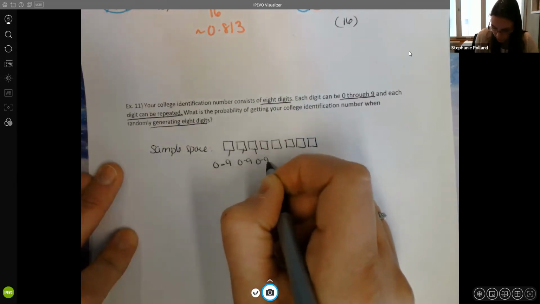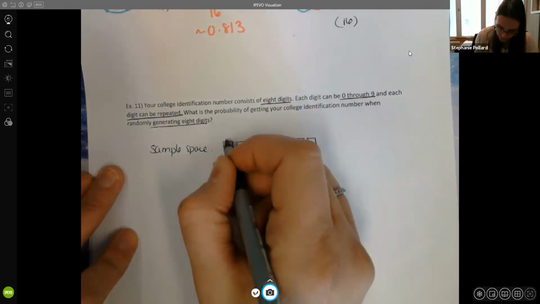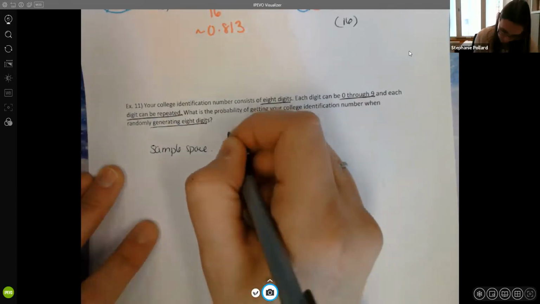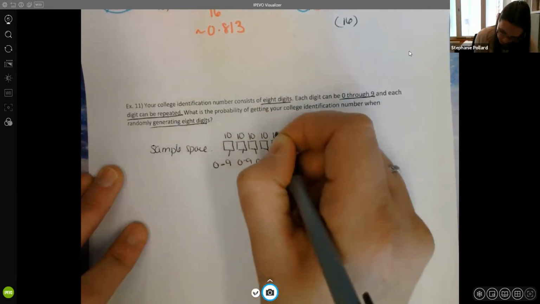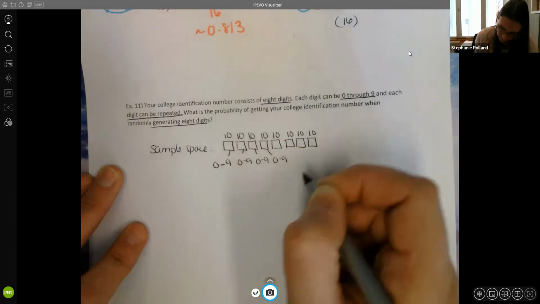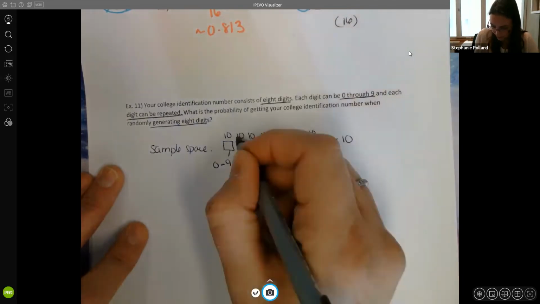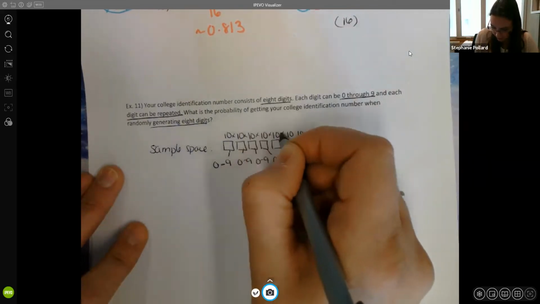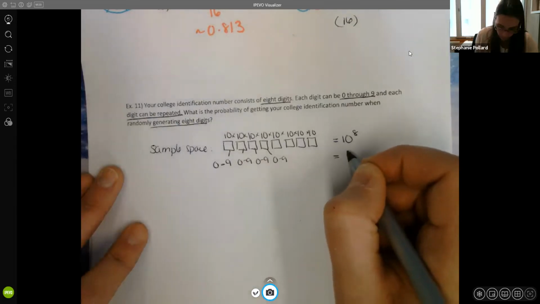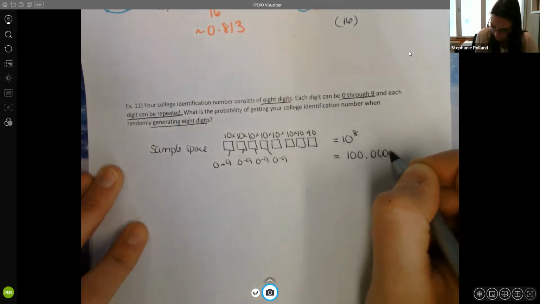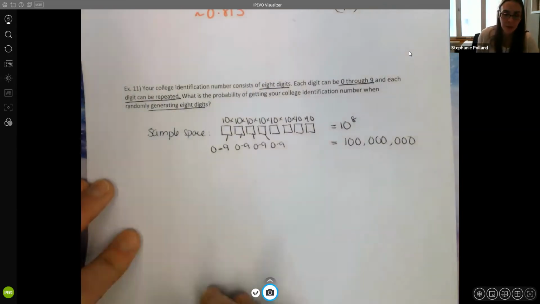So there's no restriction here on if I can repeat numbers or not. So for this first number, I have 10 choices here. And then I have 10 choices, 10 choices, 10 choices, all the way down the line. Now we can use our counting rule here. So I'm multiplying this 10 8 times. Or I can write this as 10 to the 8th. So our total here is actually 100 million different options.